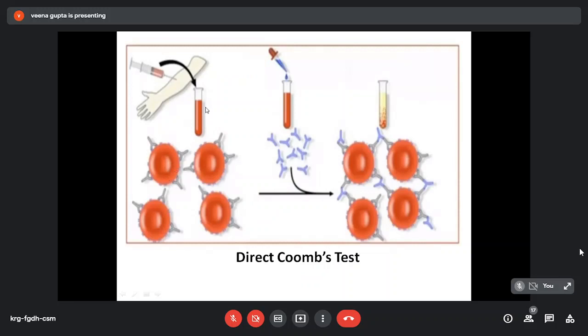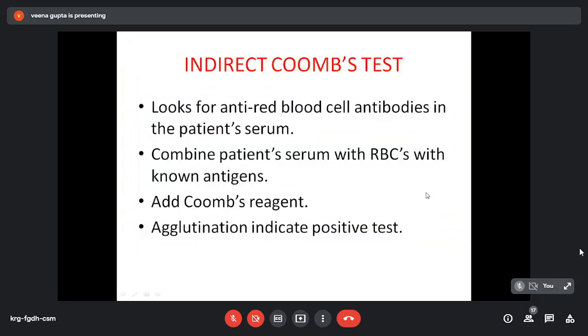So this is the patient blood. RBCs are taken and antigen antibody complexes are formed, and then Coombs reagent is added. If these complexes are there, this Coombs reagent causes agglutination. So this is a positive direct Coombs test.